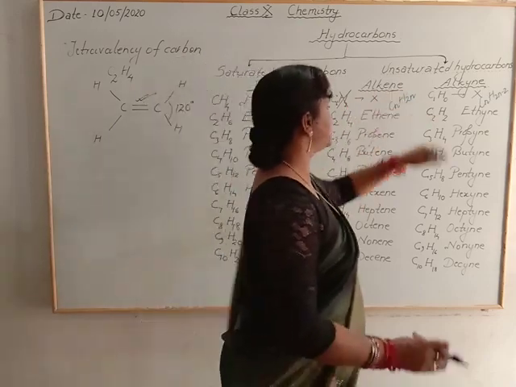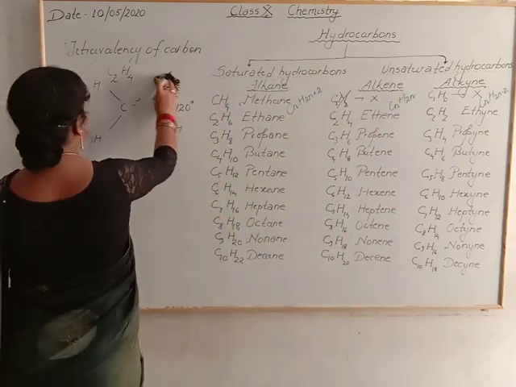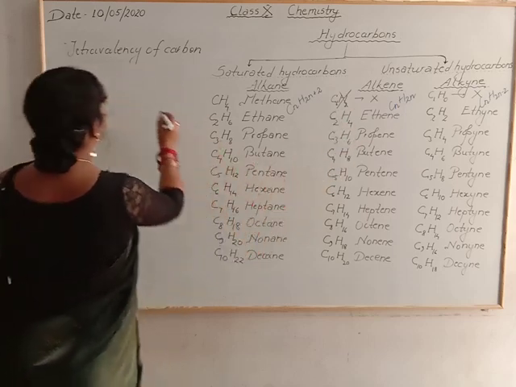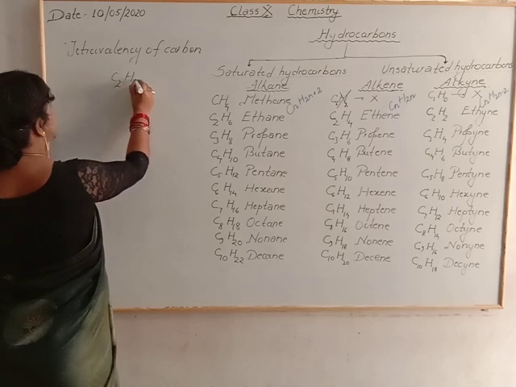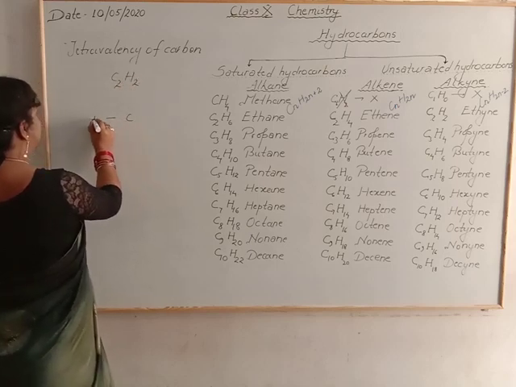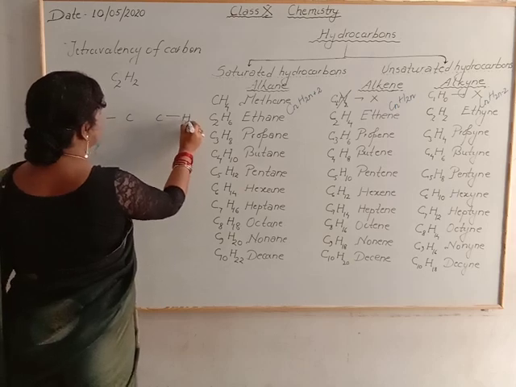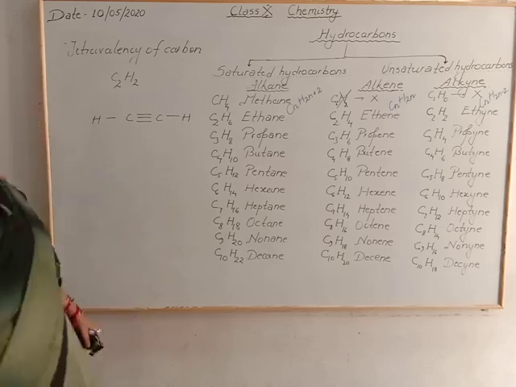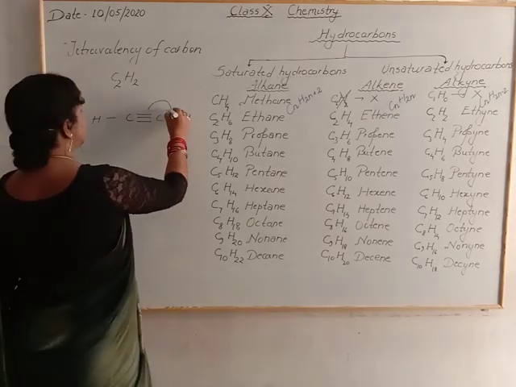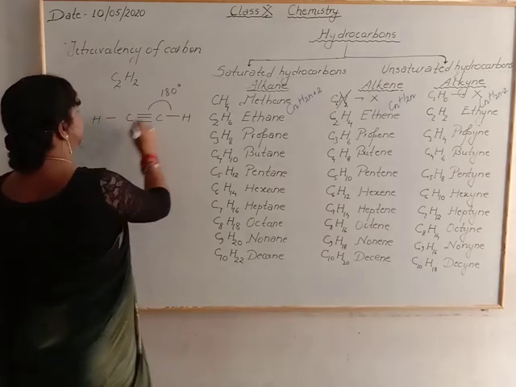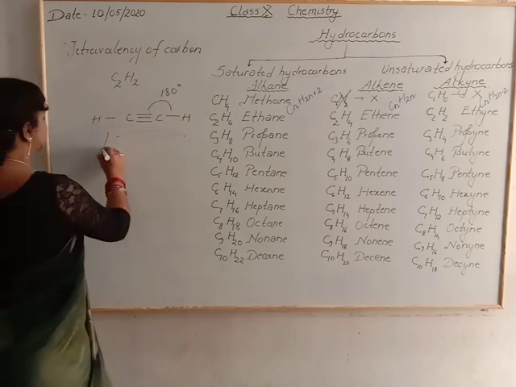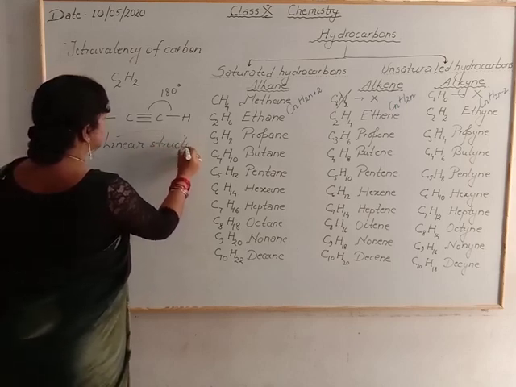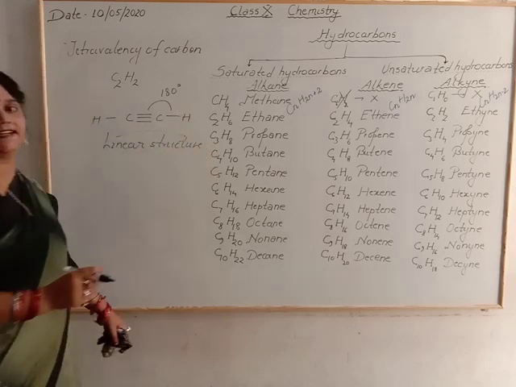Now see the first member of alkyne and how it contains a triple bond. The first member of alkyne is C2H2. Now one carbon with one hydrogen, and the other carbon with one hydrogen. To complete the octet rule and tetravalency, we have to put a triple bond here and the angle will become 180 degrees. This is the linear structure. The structure is linear and the angle is 180.